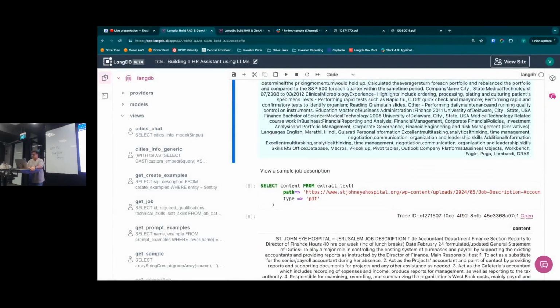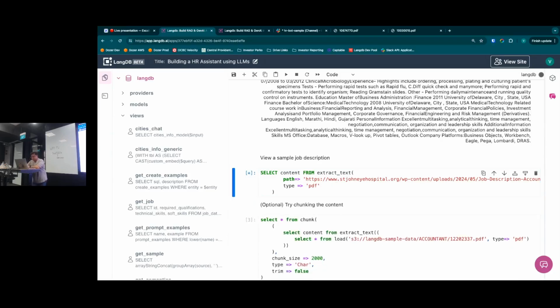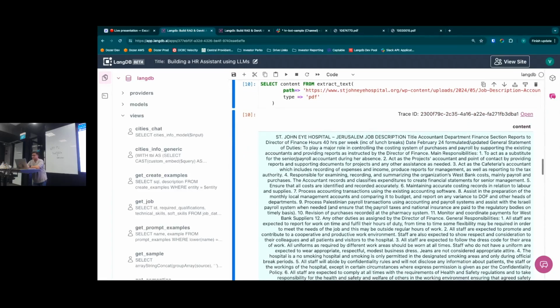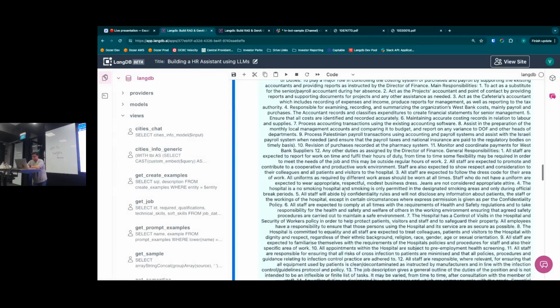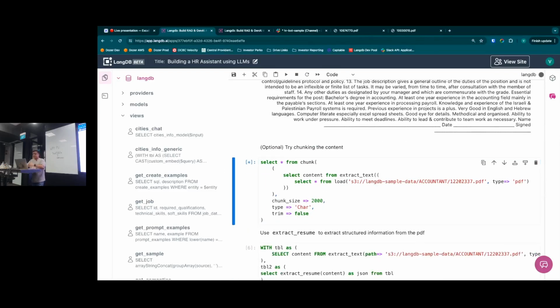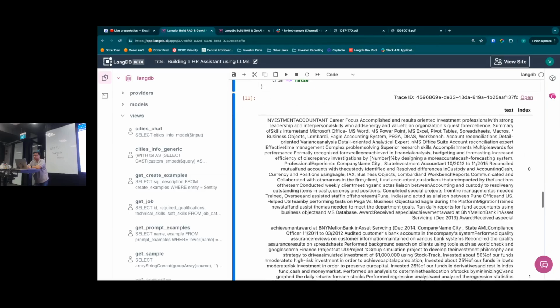So just the text that we have seen here, let's also look at a sample job description that we have seen. Similarly, we can load the text from a PDF document. Extract text is doing that. There are also other functions that we support. Just as an example, in some cases, you might want to chunk the text into smaller pieces, so you could do recursive searches while you feed data to LLMs. That's what we are doing here.